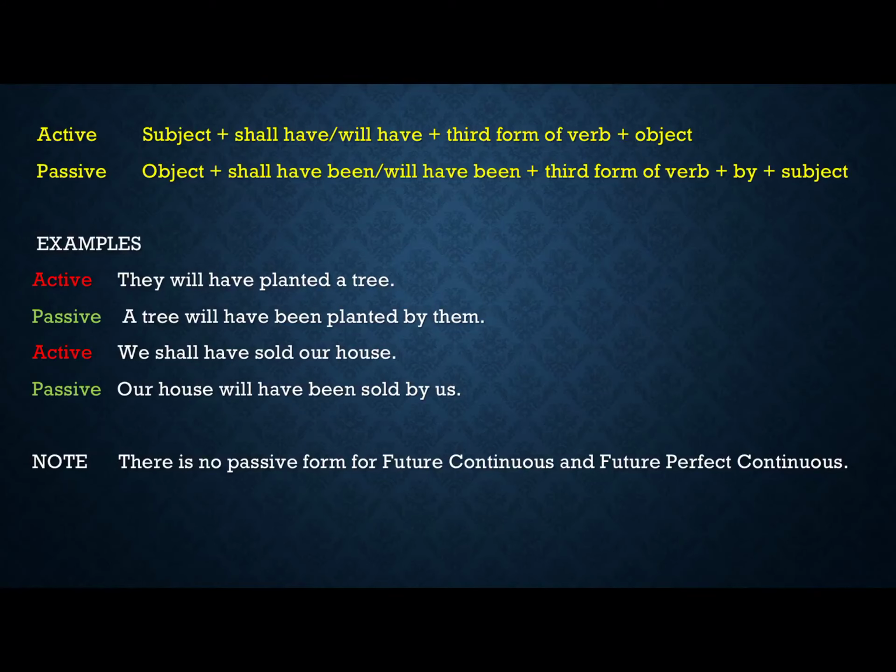Today we are winding up passive voice, and remember that you have to learn by heart the third form of a verb and the helping verb of the active voice whose passive you are going to frame. So keep it in your mind: helping verb, and always learn third form of the verbs by heart. Thank you.